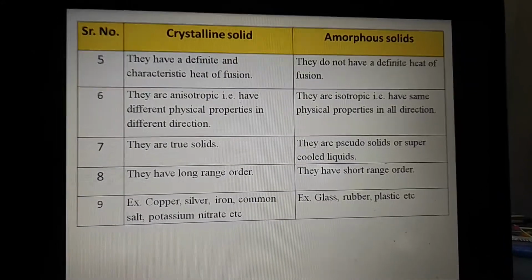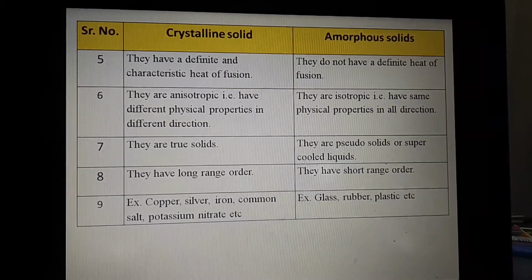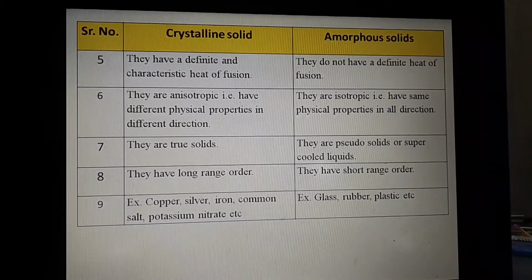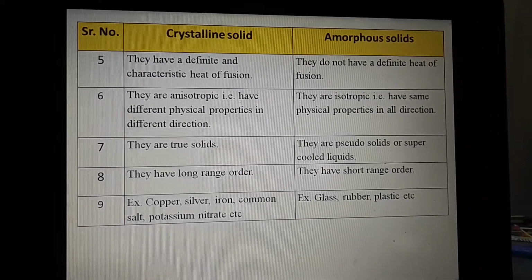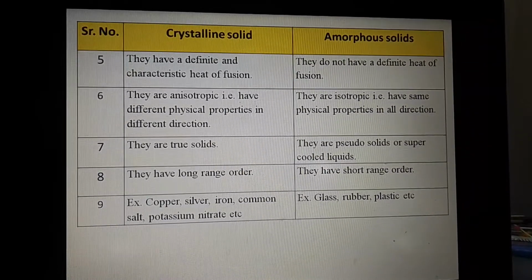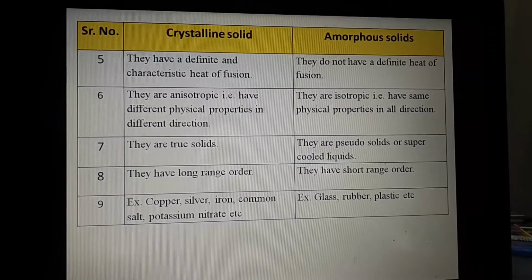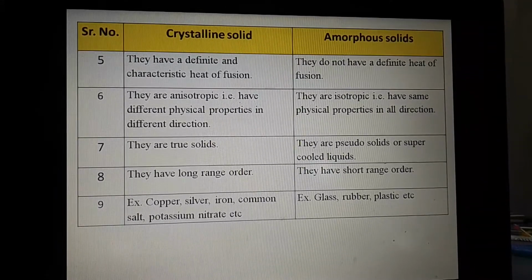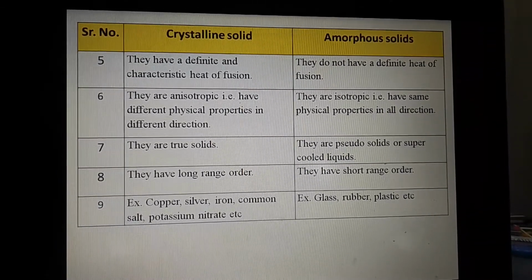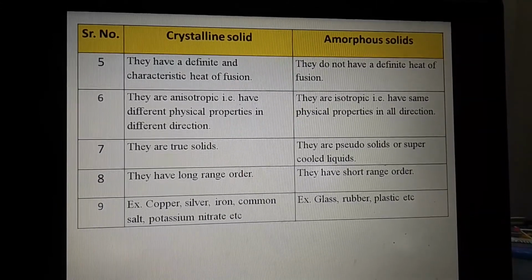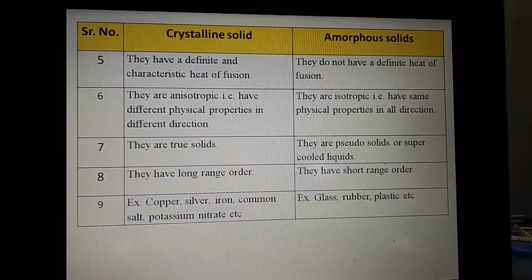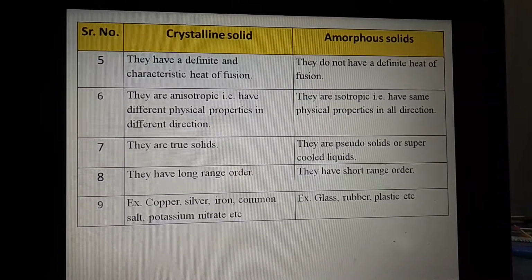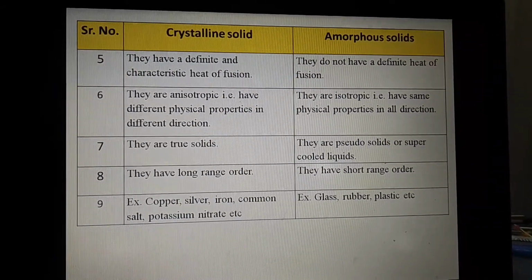Now, these crystalline solids are true solids, meaning every time we get a fixed crystal structure of these crystalline solids. Hence, they are called true solids. While in case of amorphous solids, the conditions are different.